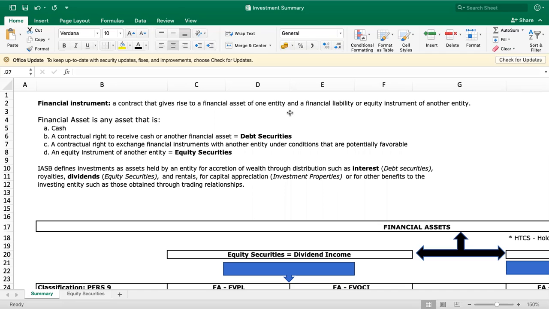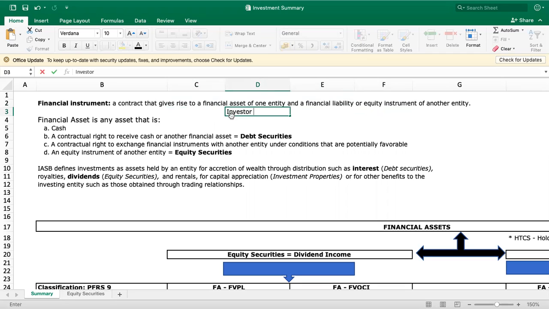So therefore, a financial instrument is a contract between two parties wherein one party has a financial asset and the other party has a financial liability or equity. These parties are called the investor and the issuing corporation.